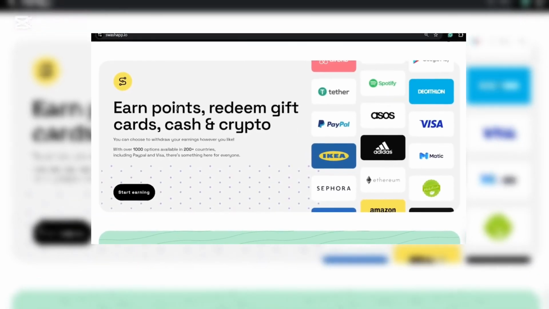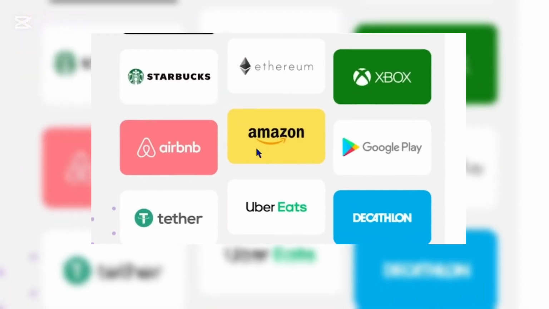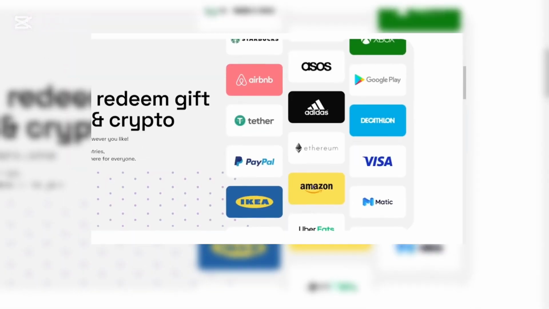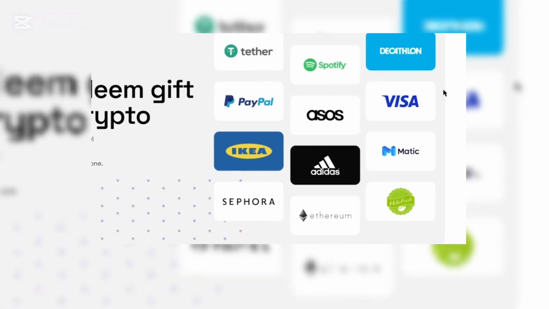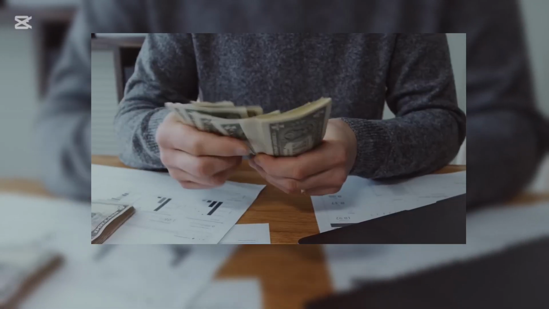Not only that, they let you withdraw your earnings in many different payment methods right here, like the PayPal, Google Play gift cards, Amazon gift cards, and in different cryptocurrencies like the Bitcoin and Ethereum. And if none of these payment methods are available in your country, you can directly get paid into your bank account using the Visa debit card. So even if PayPal is not available in your country, you can still get paid here.